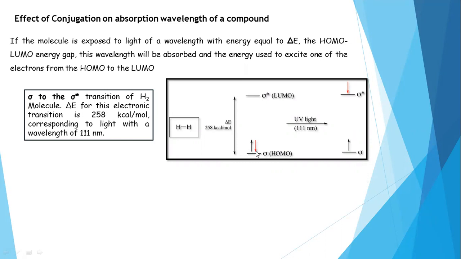Here one electron, by absorbing the radiation whose wavelength is 111 nanometer and whose energy is equal to 258 kilocalories per mole, is promoted into the sigma star antibonding molecular orbital. So this is the sigma to sigma star transition. These are the basic things the molecule has to undergo from HOMO to LUMO promotion.